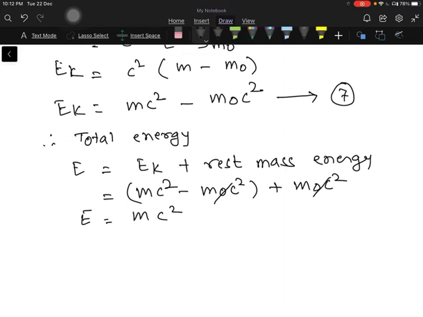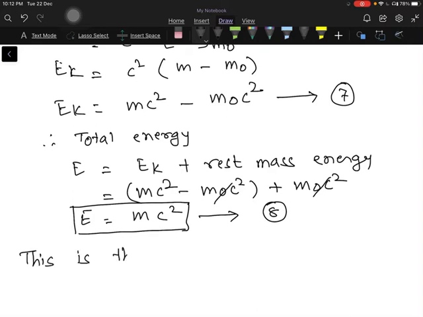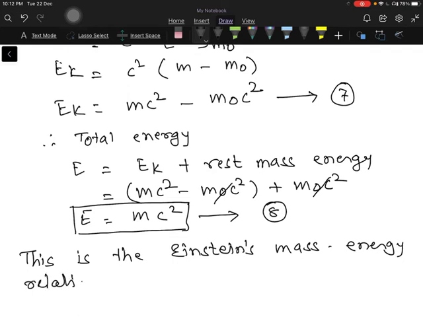and we now call it equation number 8, and this equation is nothing but Einstein's mass energy relation. So by using the simple dynamics and the variation of mass equation, we can derive Einstein's mass energy relation.